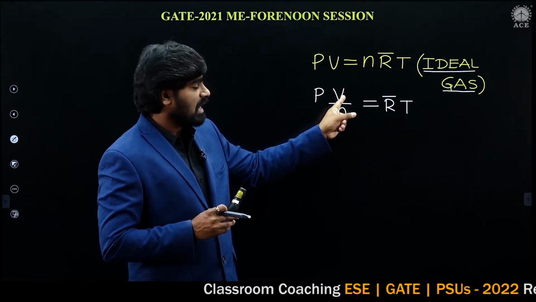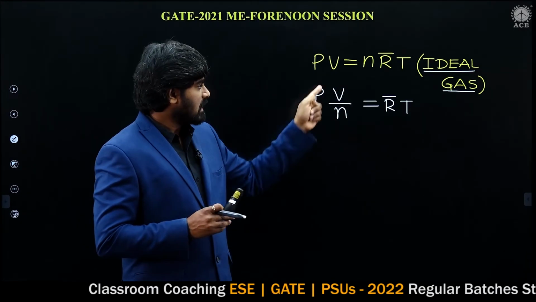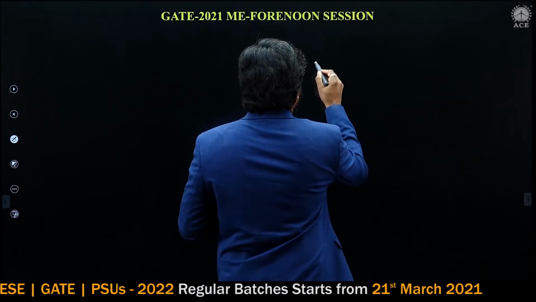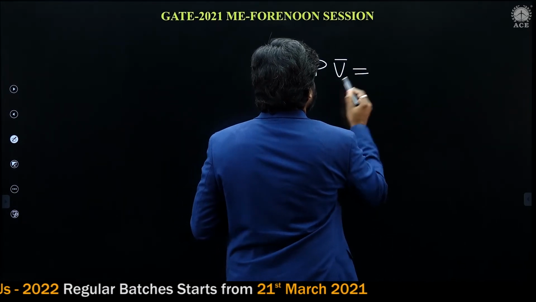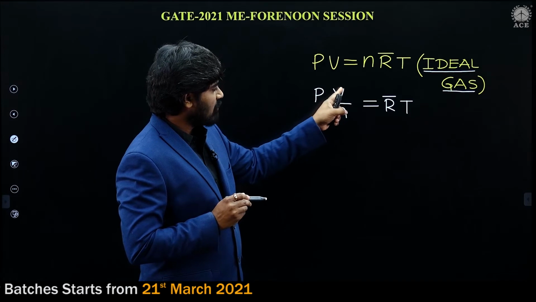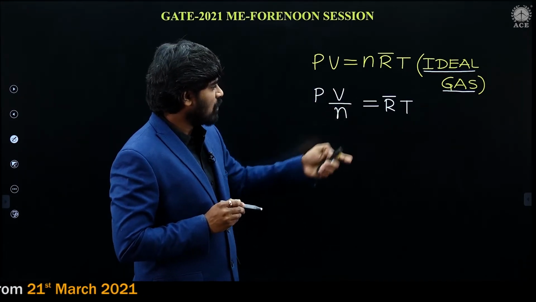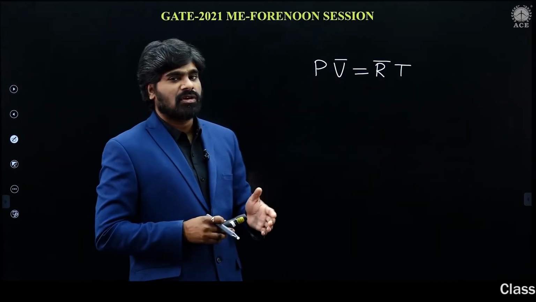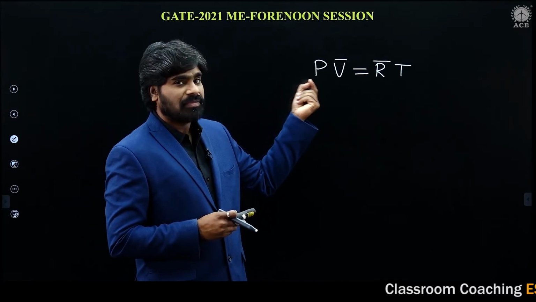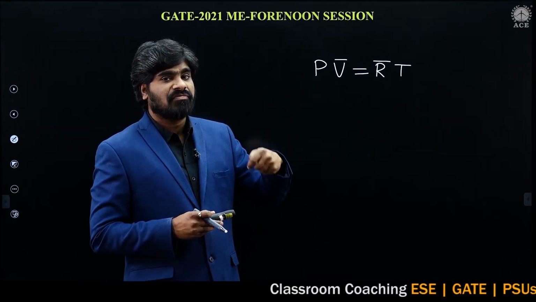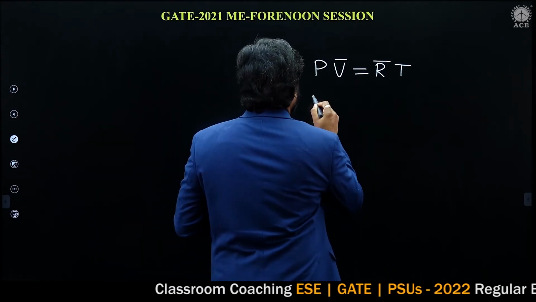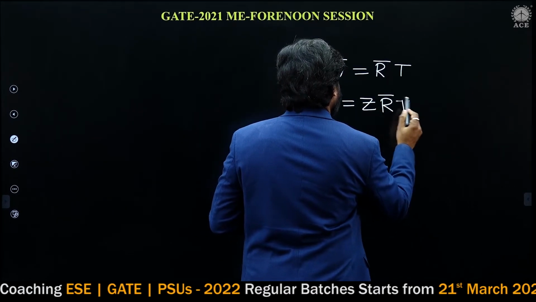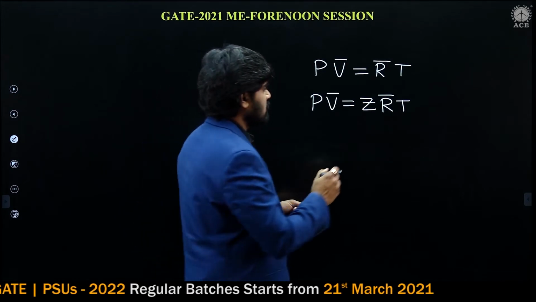This V by N, volume of gas divided by number of moles, which we have already studied, is called molar volume. It is denoted by V bar. P into V bar is equal to R bar T. This equation we have already seen, and this is for ideal gases. For real gases, there is one factor that is called compressibility factor. P V bar is equal to Z R bar T. This is for real gases.